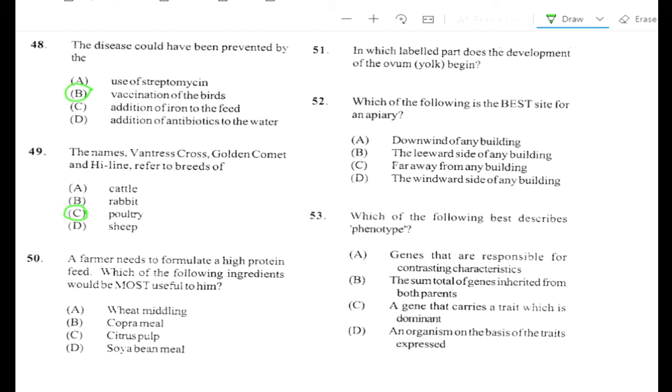Question number 50. A farmer needs to formulate a high protein feed. Which of the following ingredients would be most useful to him? A. Wheat middling, no, that's carbs. B. Copra meal, no, that's coconut. C. Citrus, no. D. Soya bean. Soya bean is from the legume family, and legumes are high in protein.